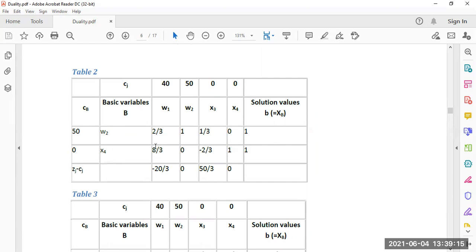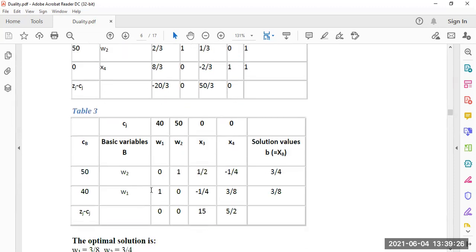For the new basis we have to make it by 8 by 3, so we multiply by 3 by 8, then it will be coming minus 6, 3 by 8, then w1 is coming as the entering vector. Now all the zj minus cj are 0, 0, 15, 5 by 2. So all zj minus cj are greater than or equal to 0, which means optimality is satisfied.